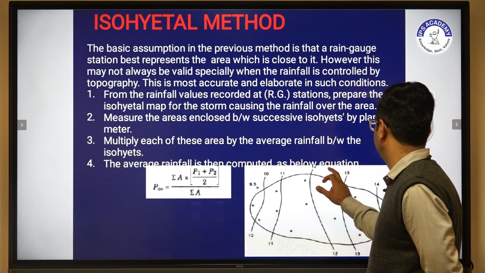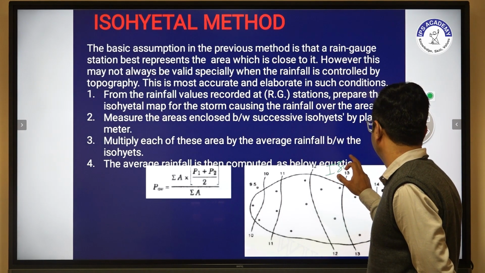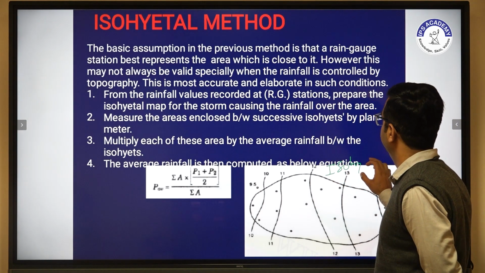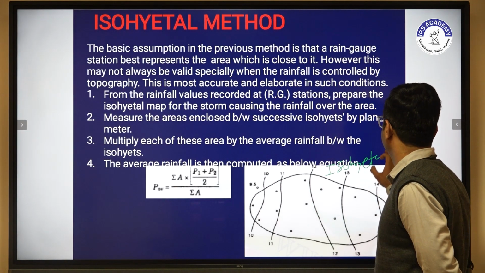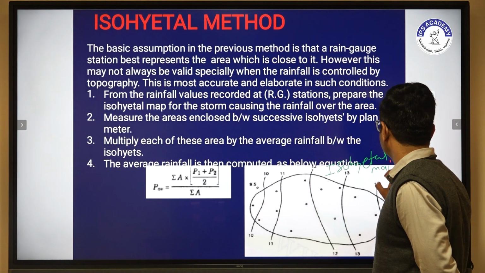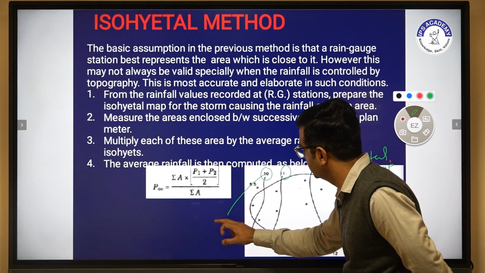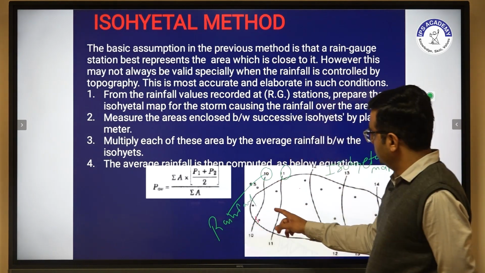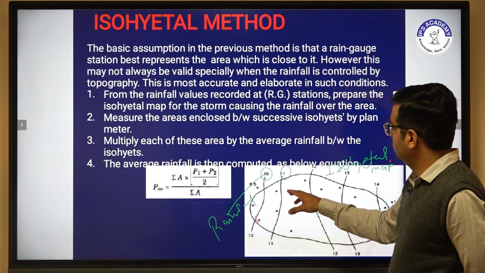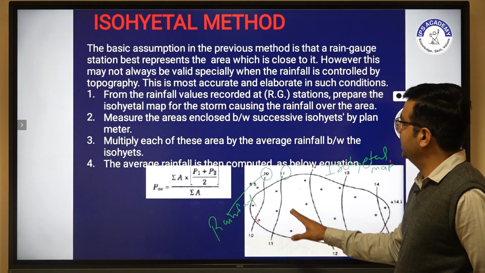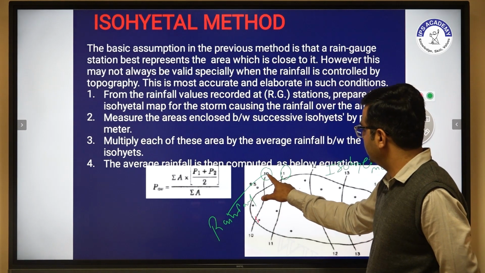This is an isohyetal map, and these are the rainfalls. So first we have to prepare the isohyetal map, then measure the area.